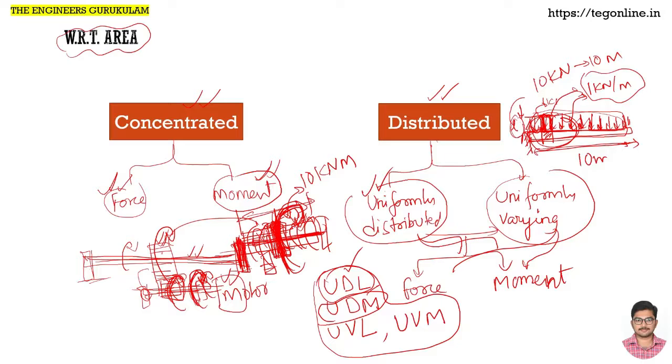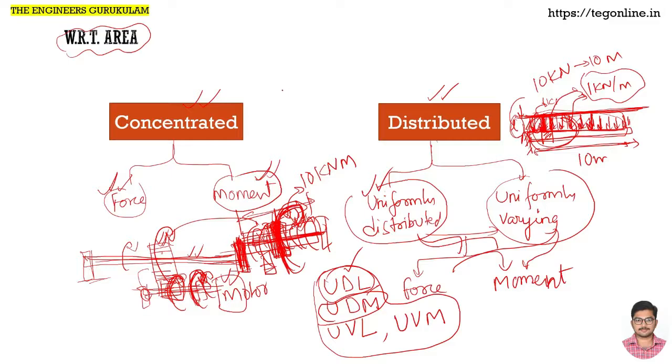It is just to understand that the magnitude of the distributed force is the same at this point or at that point, across the length. To make you understand that, I am showing it as a length, as arrows, but actually that is the force intensity, right? So that is the same throughout the length, that is uniformly distributed.